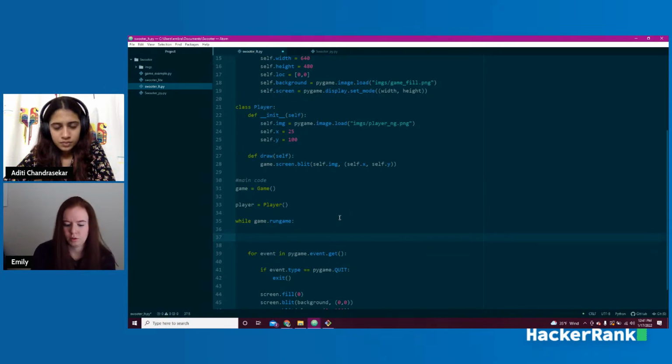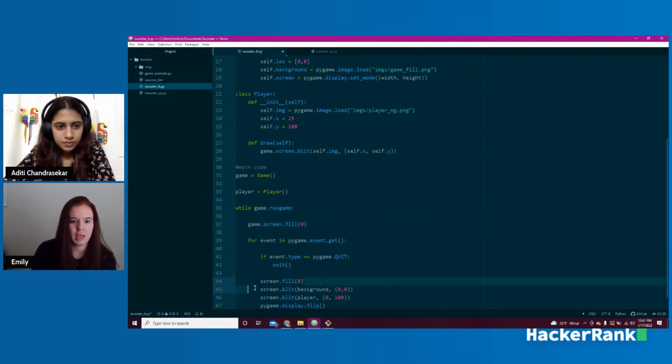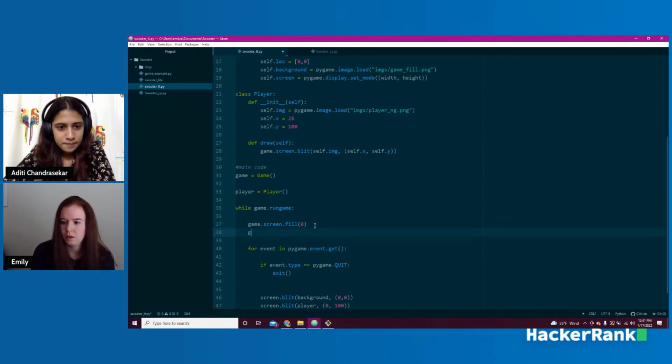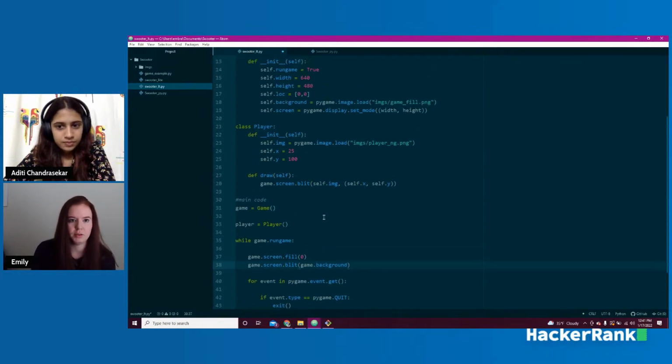We are going to game.screen.fill with 0, just like we did down here. I just added game in front of the word screen. We're going to do game.screen.blit, and we're going to do game.background, which is the same thing that we did down here. We just called it background. Now we're calling it background from within this object. And game.location, just telling you where to go.